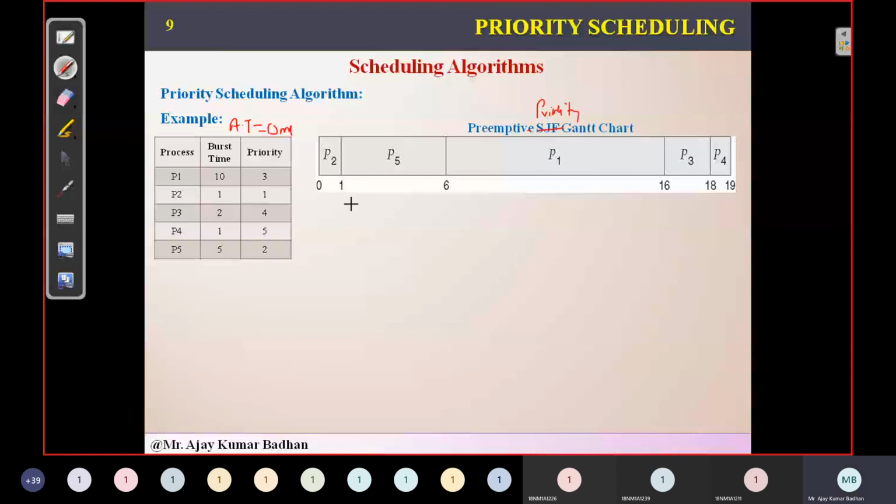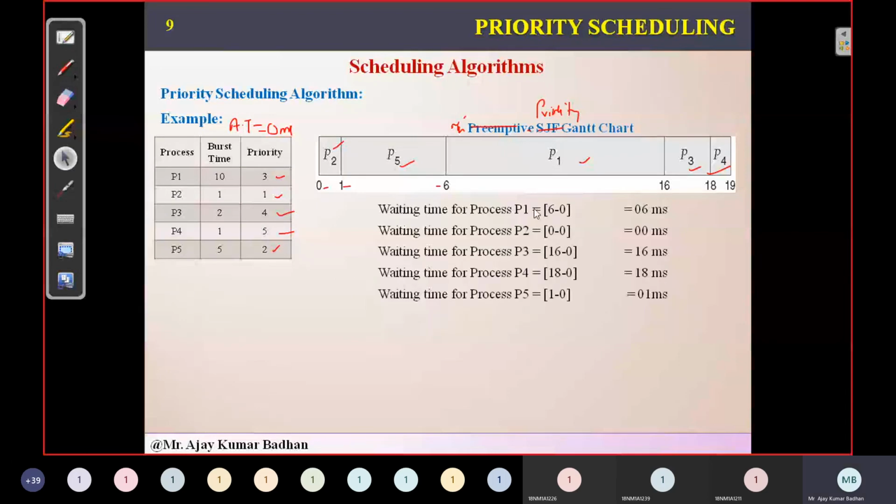Here, process P2 is having 1, so we allocated P2 to the CPU. Moreover, this is not preemptive, this is non-preemptive. After that, which one is having the next highest priority? 2 is the next highest priority, so we allocated P5, and it simply executes. Then we have P1, the third priority. After this comes 4, so we allocated P3, then 5, P4. The remaining process is the same. You can understand and get these values.